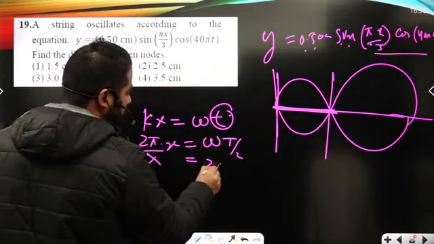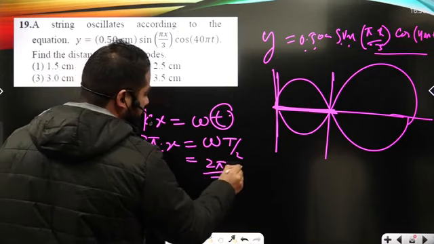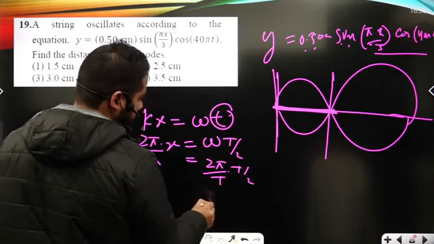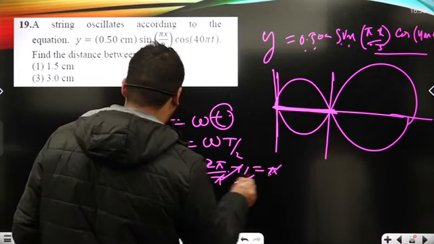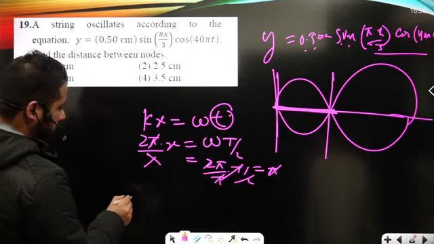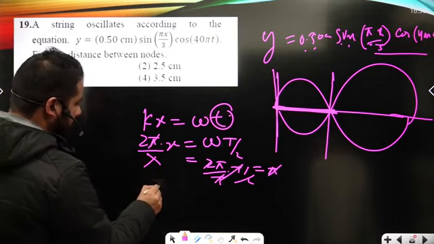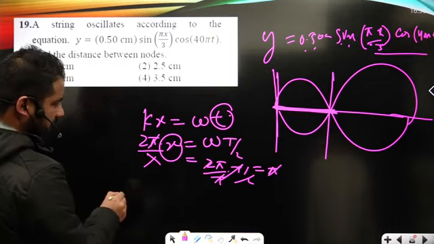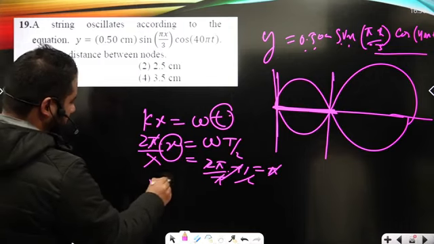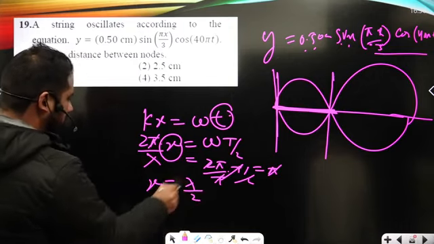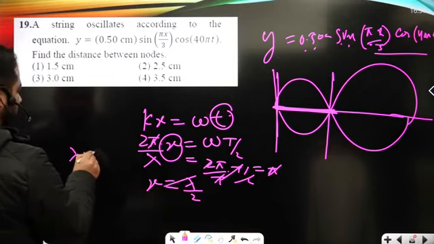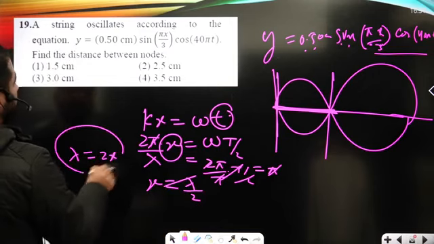So it is here 2 pi upon T, here it is T upon 2. So pi will go here. So x I can call as lambda upon 2, or lambda is equal to 2x.